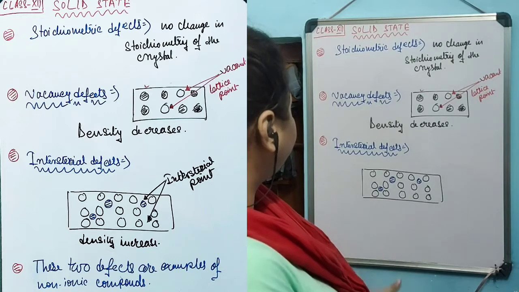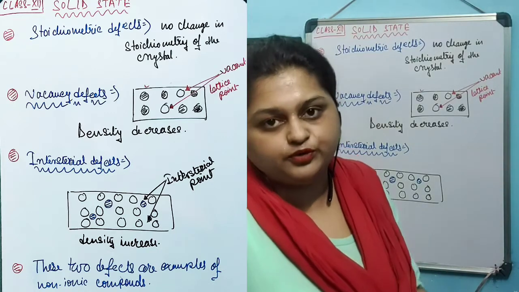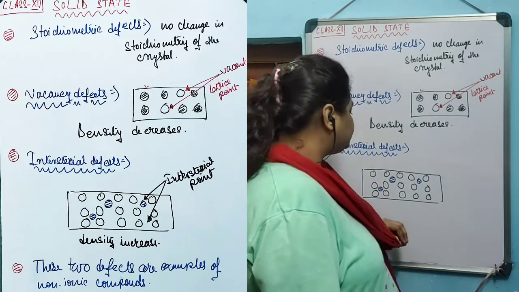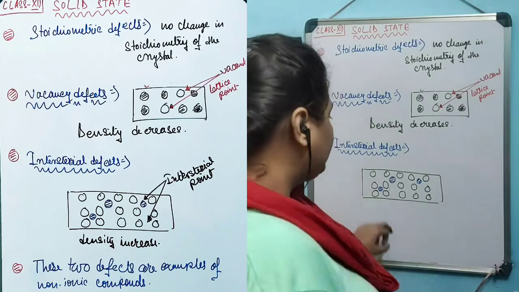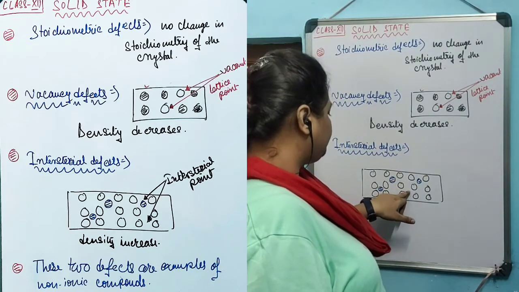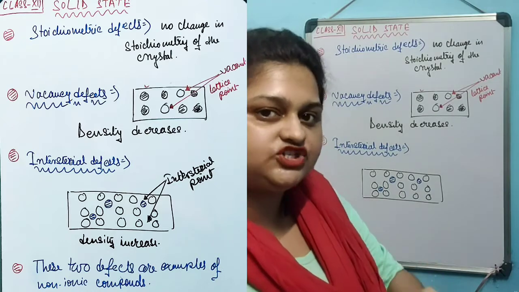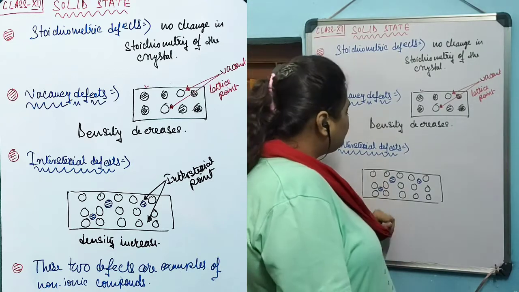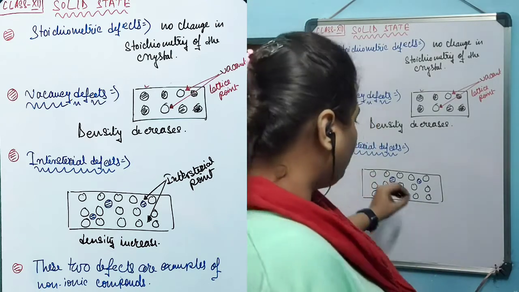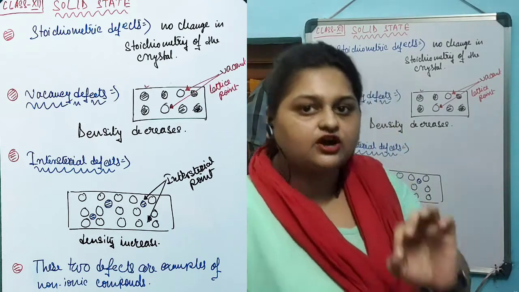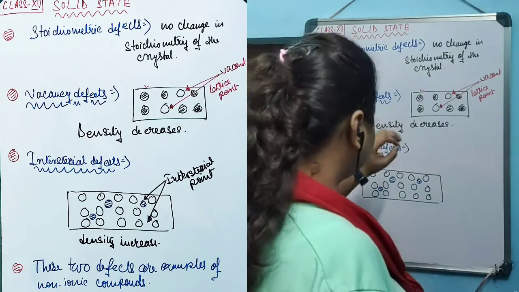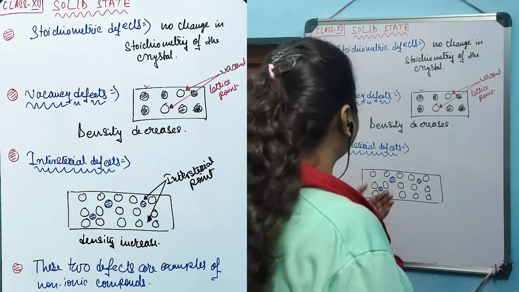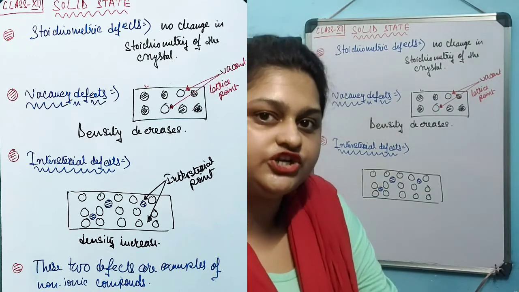The second one is the interstitial defect. Now, what are interstitial positions? During the orderly arrangement of the particles, the positions that are not occupied by the lattice points, these positions are the interstitial positions. Suppose particles leave their lattice point and move into an interstitial position, to occupy the interstitial position instead of their actual lattice point. In that case, the orderly and regular arrangement gets a deviation, which creates a defect known as an interstitial defect.